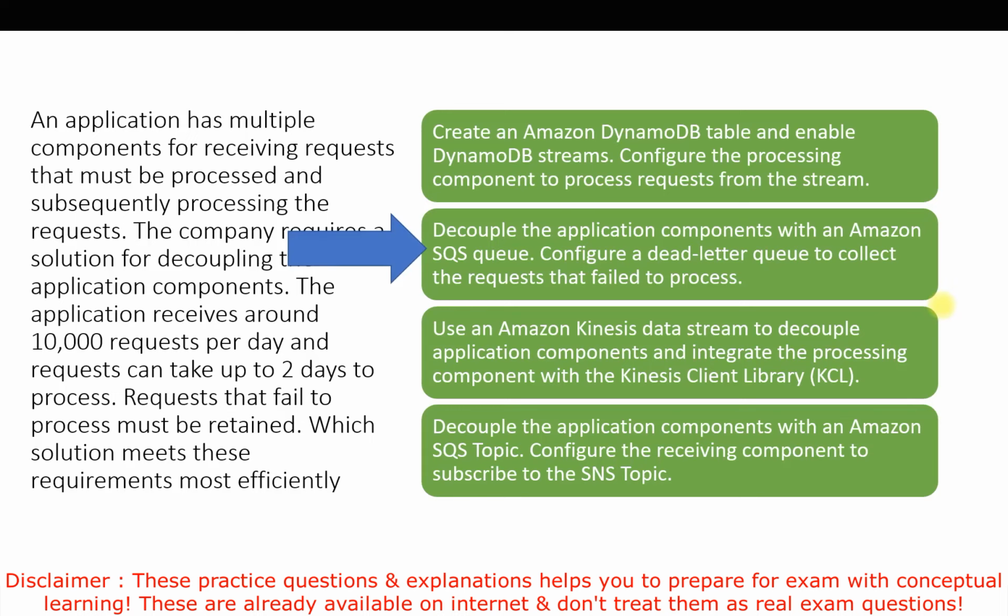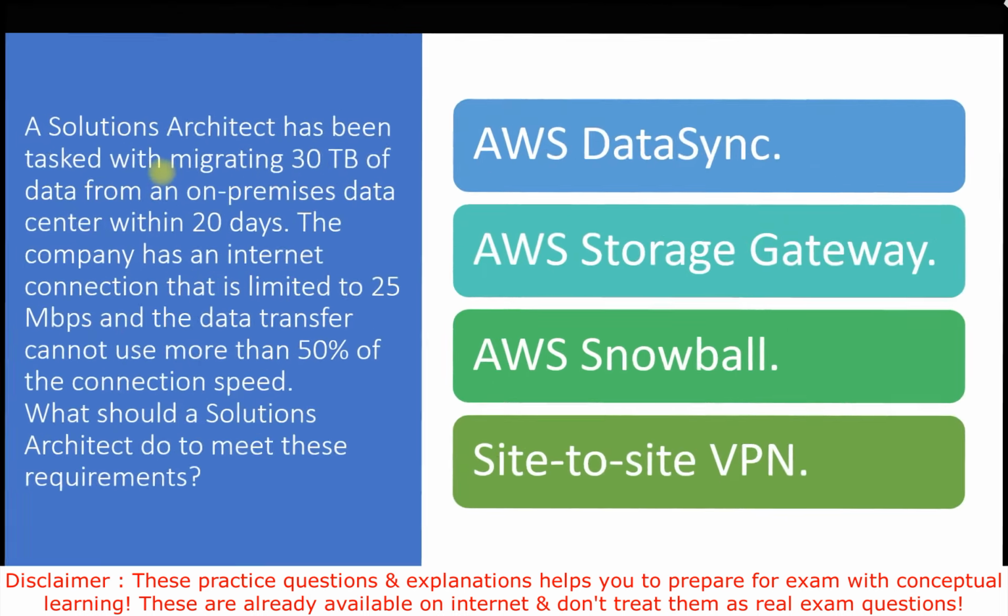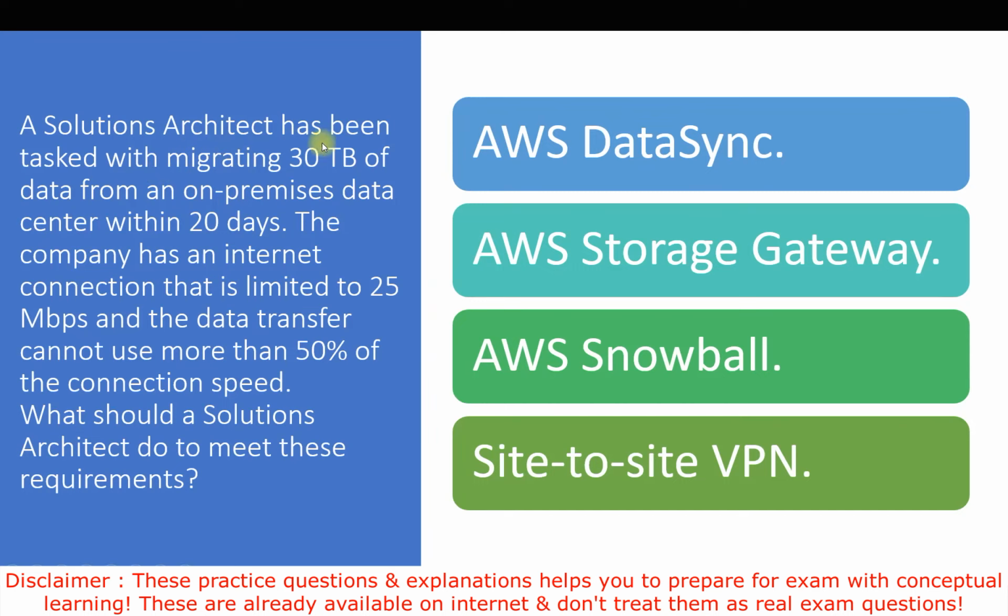So now let's talk about the next question. In this question, they are asking: a solution architect has been tasked with migrating 30 TB of data from an on-premises data center within 20 days. The company has an internet connection that is limited to 25 Mbps and the data transfer cannot use more than 50% of the connection speed. What should a solution architect do to meet these requirements?